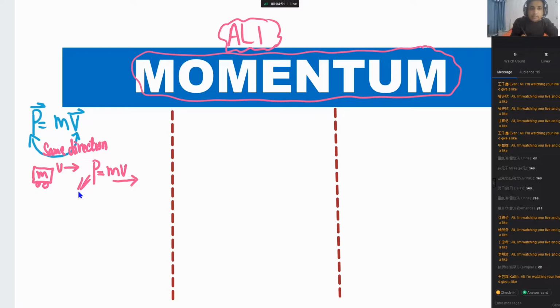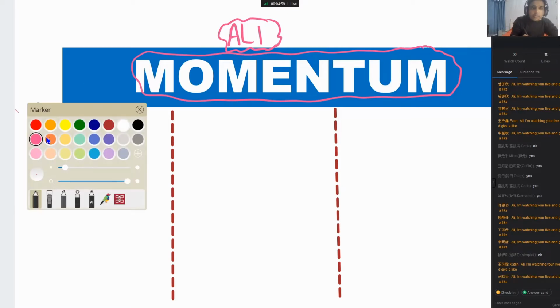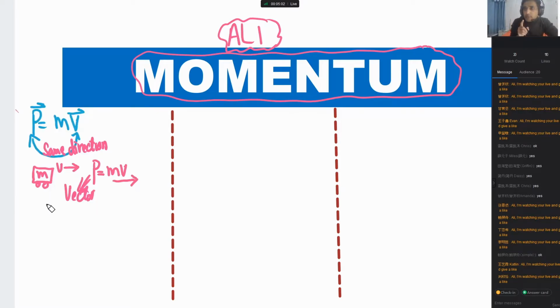The point you need to understand is that momentum is a vector, not a scalar. Momentum and velocity have the same direction. Okay, let's go to the next point. The next point is conservation of momentum, the principle of conservation of momentum, a very important concept.